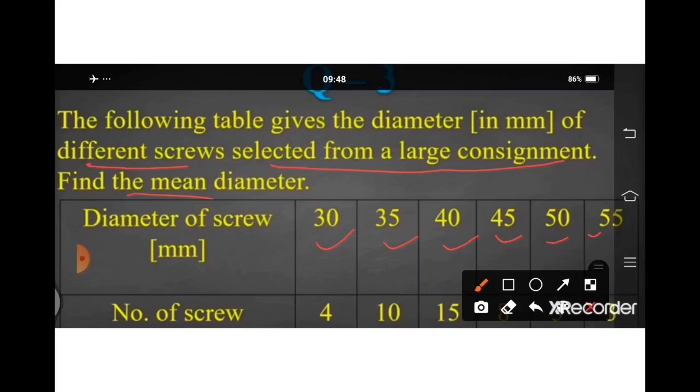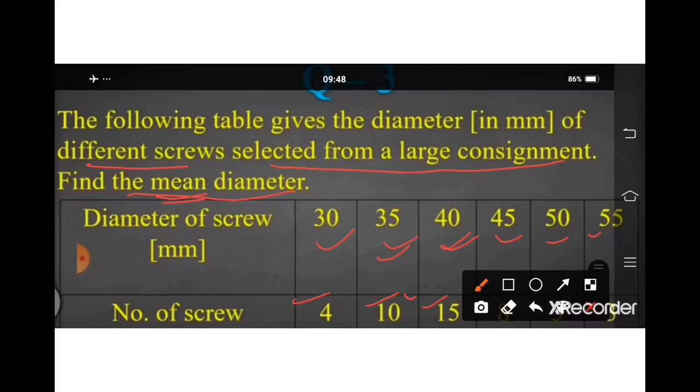Find the mean diameter. Here we have to find out the mean diameter. They have given us the number of screws also. Means 30 mm diameter, 4 screws are there. 35 mm diameter, 10 screws are there. 40 mm diameter, 50 screws are there. Like this way, we have to find out the mean.